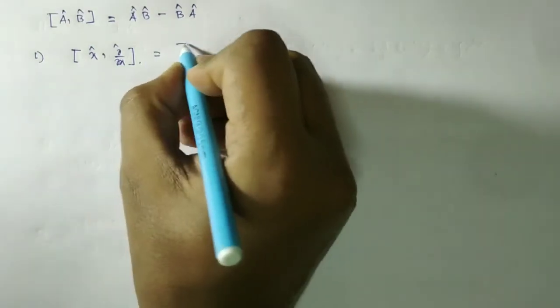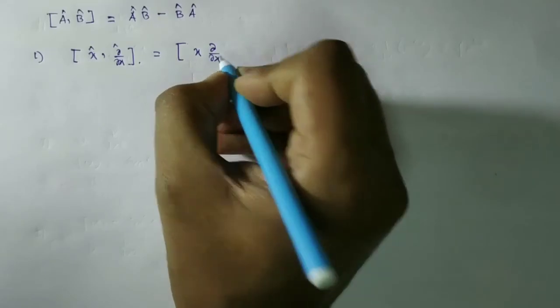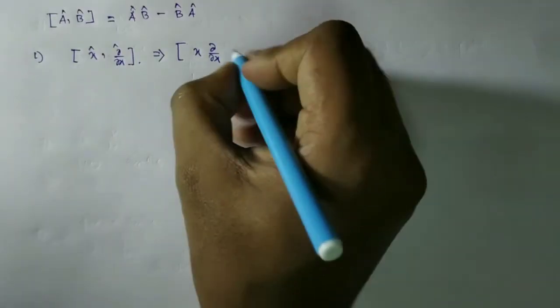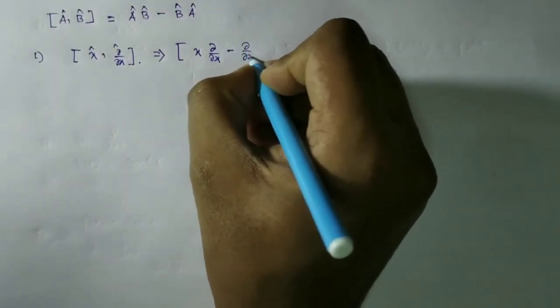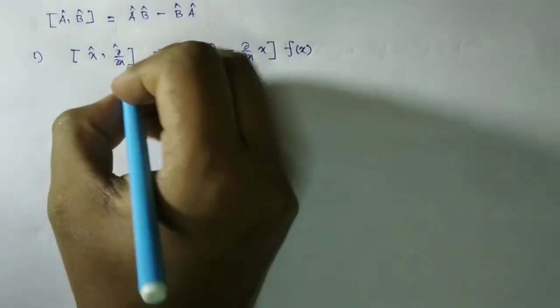So we can write this as x del x minus del x of x, operating over a function f(x).